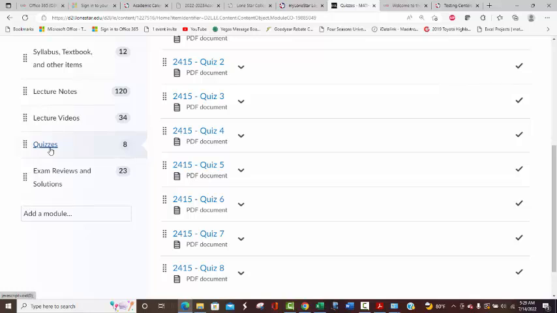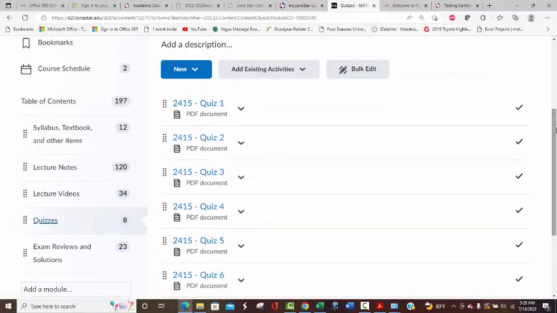But this is a little different, because a quiz can have a couple different meanings. These are more like homework sets than quizzes, because with quizzes you might think of being in real time, in other words, like the exam. The exam's in real time because you're taking it. When you open the exam, that's when you take it. This is a little bit different. The quizzes are PDF files with problems on them.